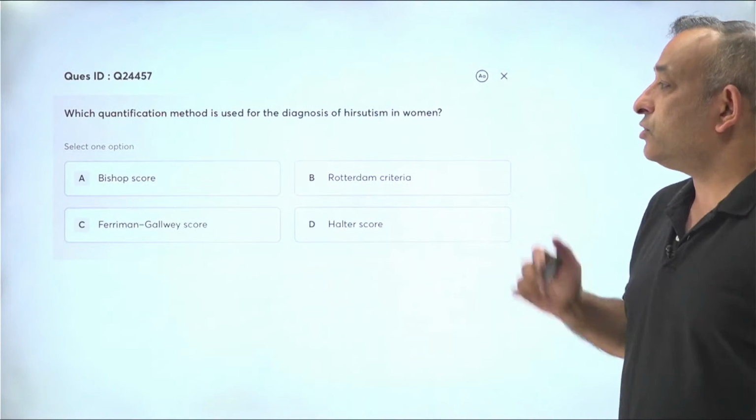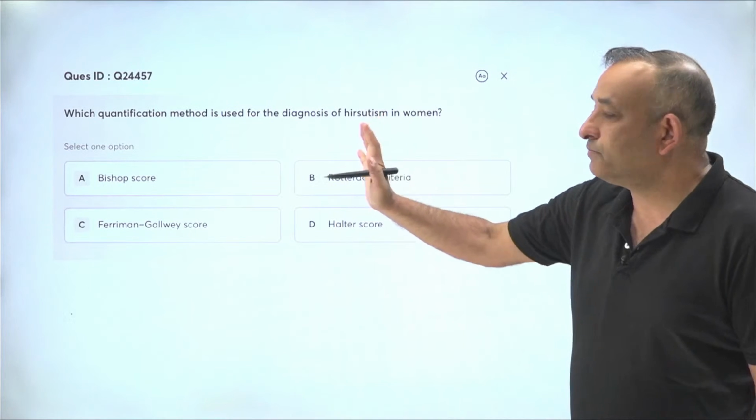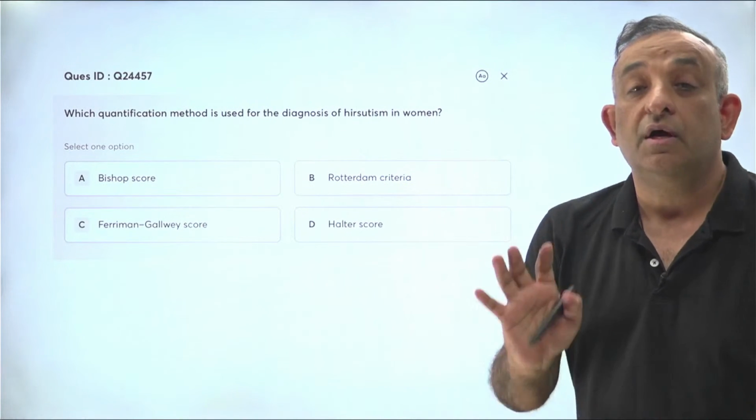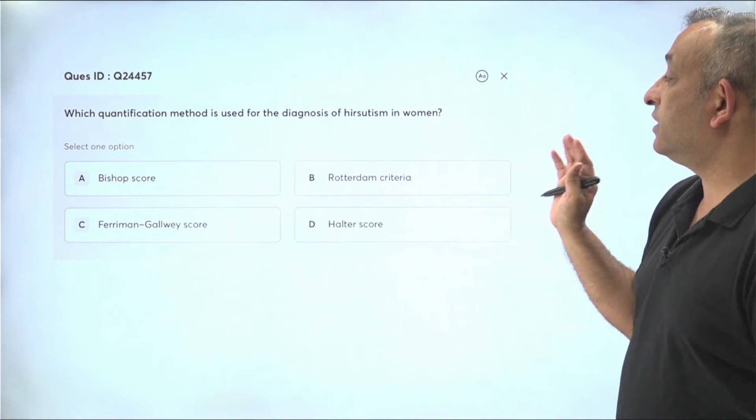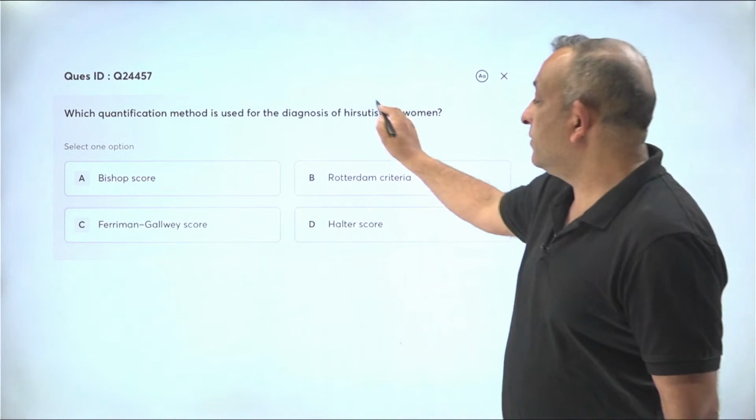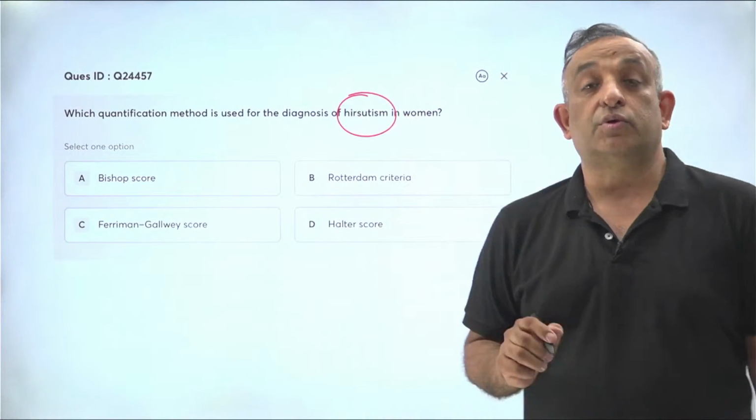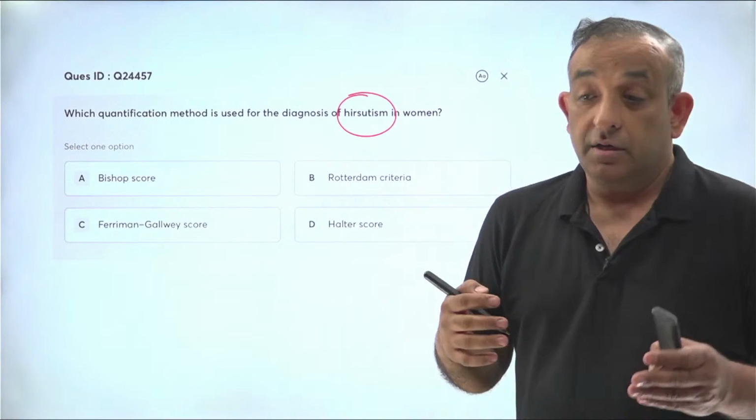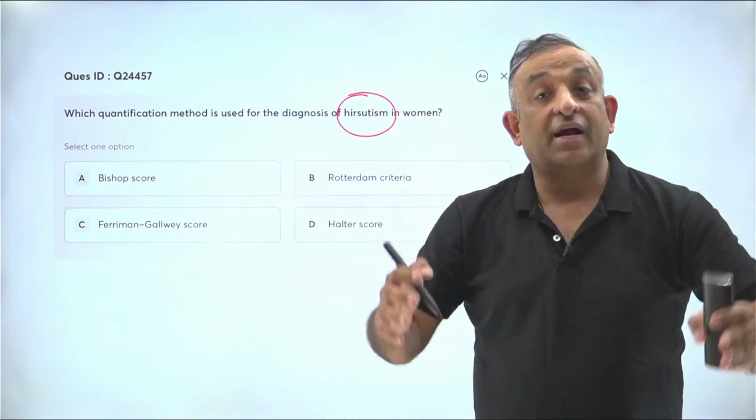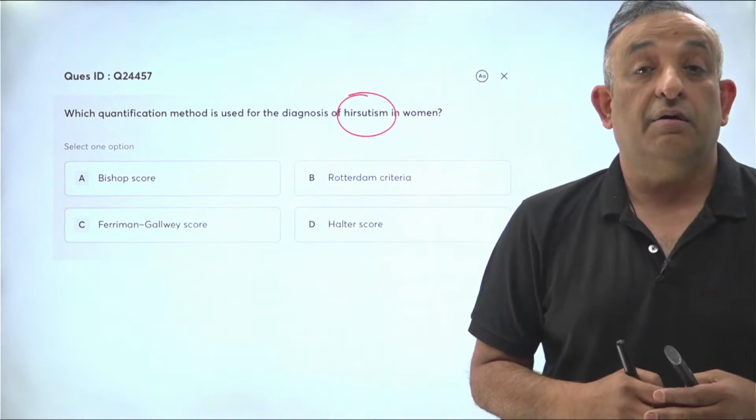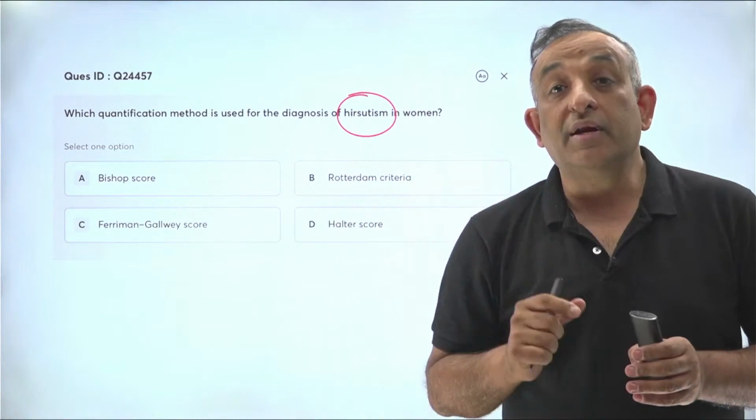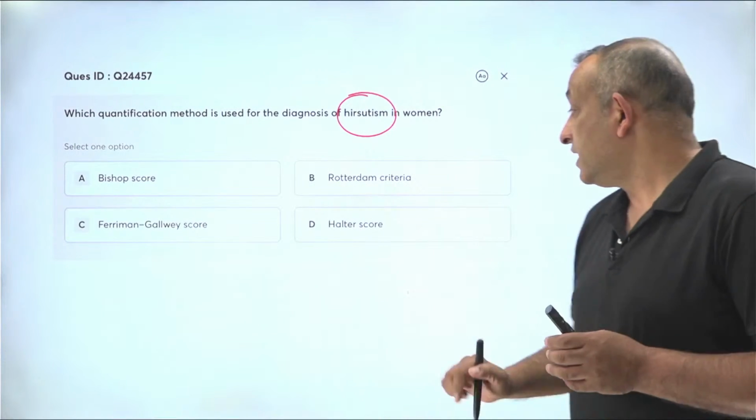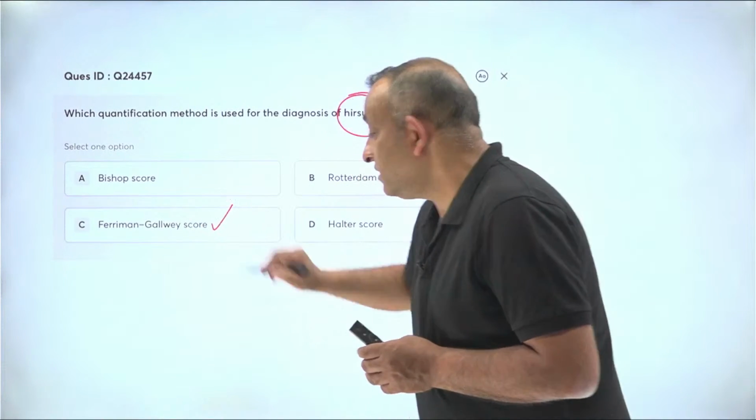Then another question. Now this is that simple one-liner question which you should immediately know the answer, right? Which quantification method is used for diagnosis of hirsutism in women? So when women are hirsute, what are the places you look at in a woman's physique that it is suggesting that the woman has hirsutism? Number one, the criteria is known as the Ferriman-Galloway scoring.